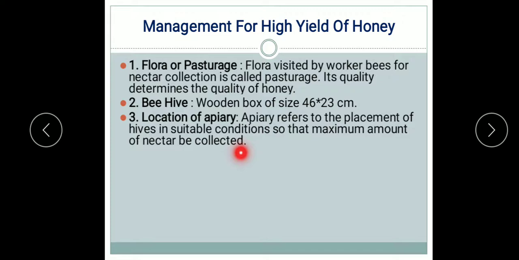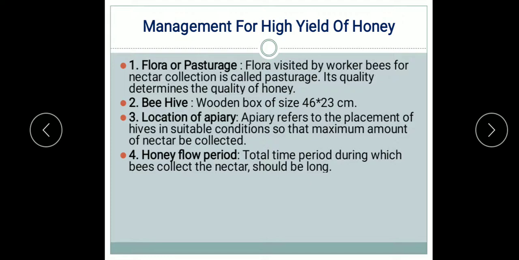So the best apiary is that in which flora is available within 1 to 2 kilometer radius of the hive. So placement of the hive is very important. So it must be in suitable conditions, means the flora from which the pollens and the nectar are collected must be within the 1 to 2 kilometers radius of the hive.